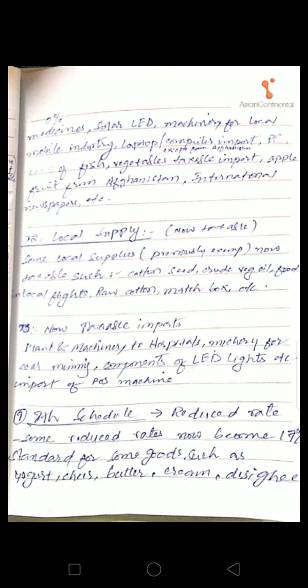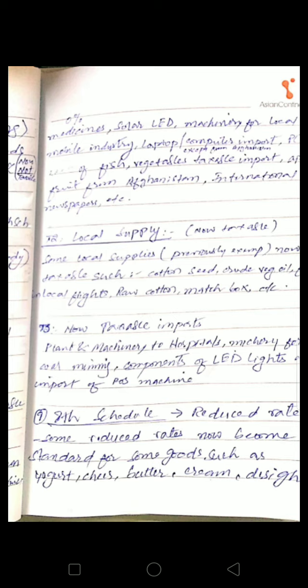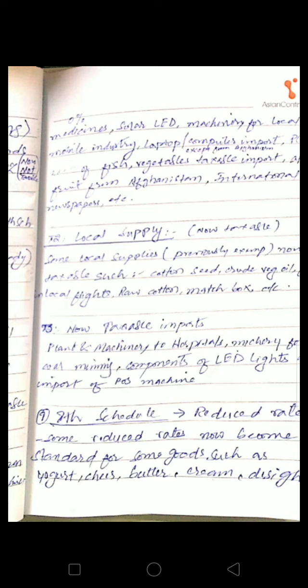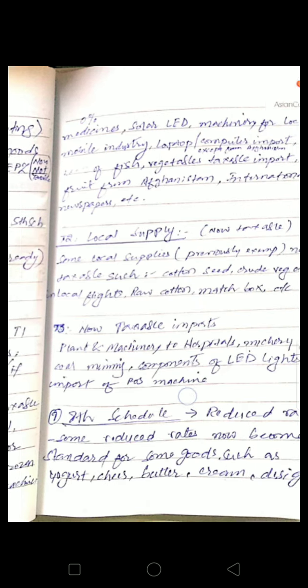These things have now become taxable. Import of these things is now taxable. Now these were some examples of the amendments done by government in the 6th schedule.